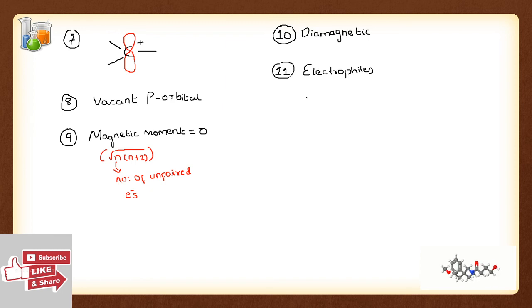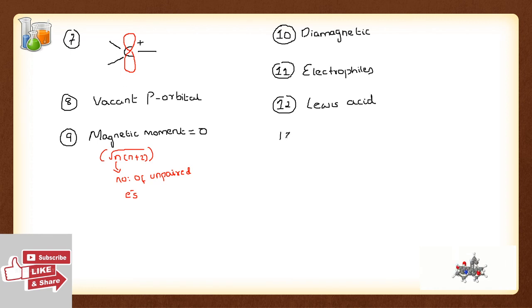Carbocations have the tendency to accept electron pairs, so they are Lewis acids. As per Lewis theory, acids are those substances which can accept an electron pair, and bases are those substances which can donate an electron pair.